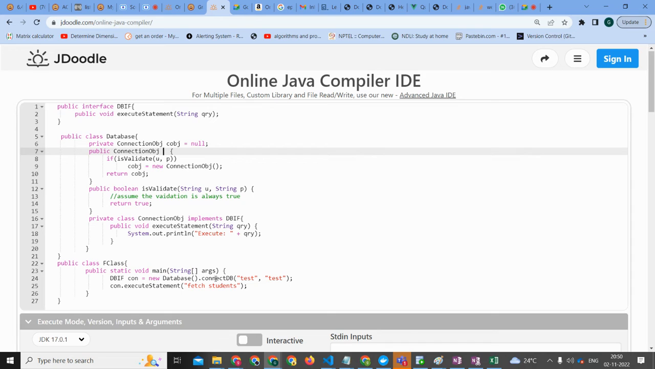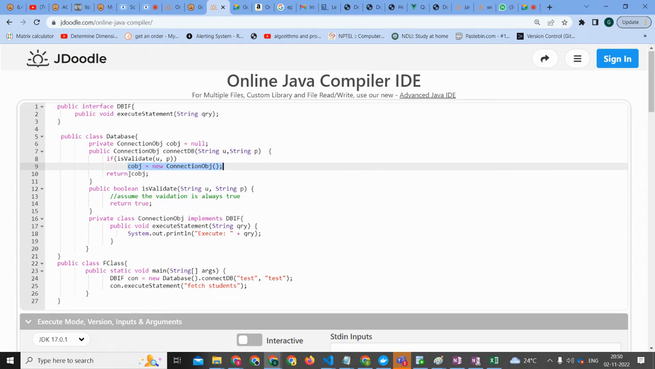Connect db takes two parameters: string s1, string s2. But you have passed u comma p, so you have to pass it like that, u comma p. Go ahead. If it is valid, u comma p will go to the is valid function.